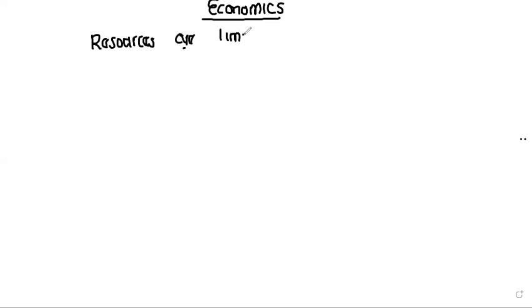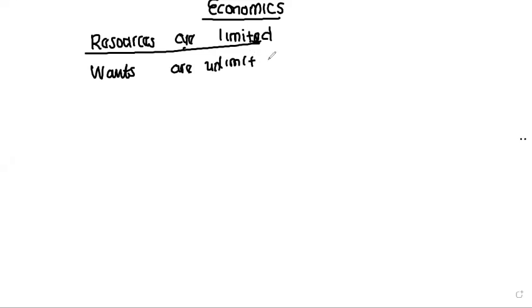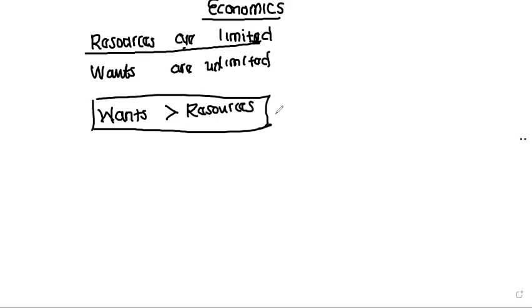However, our wants, if I start writing down Messi's wants here, we can continue and continue. They will never end, isn't it? So our wants are unlimited. So what do we have here? We have a situation where our wants are greater than our resources. If this condition holds, we refer to this as scarcity.